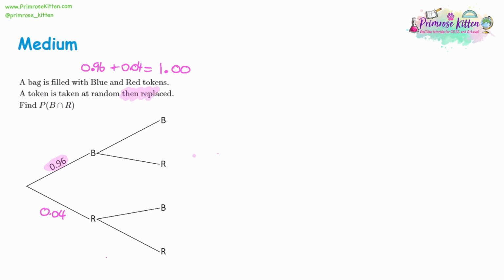Again, we are still replacing the tokens. So it's going to be the same probabilities on the second part of the tree, on the top and on the bottom.